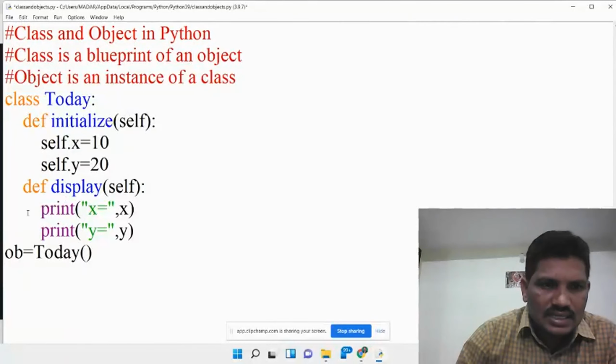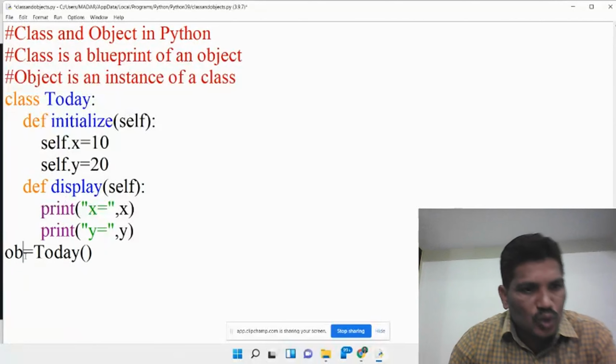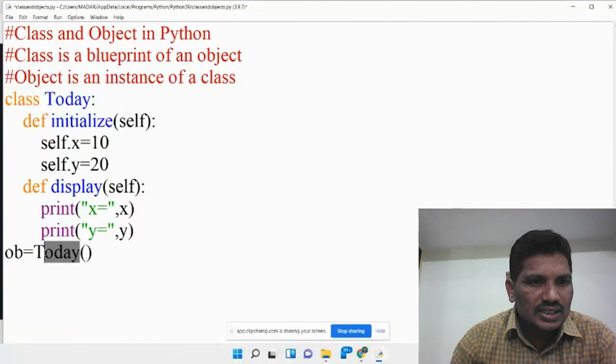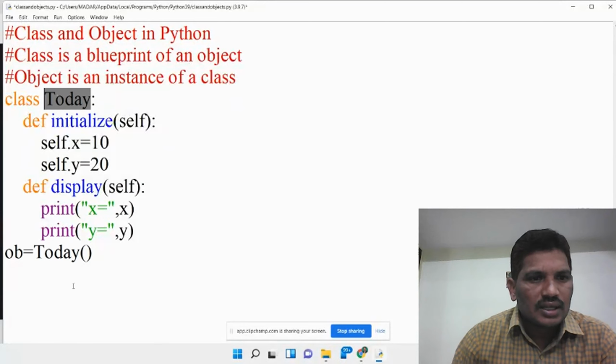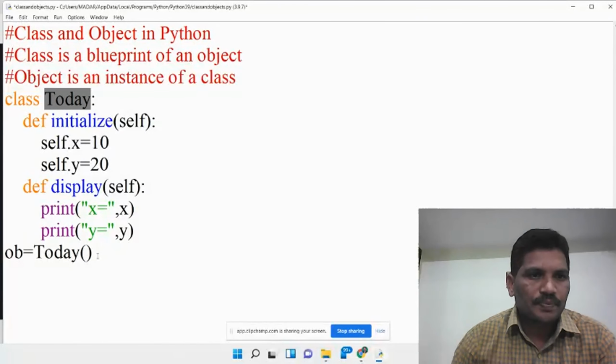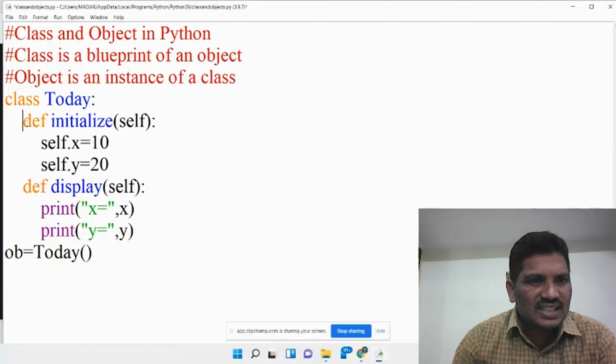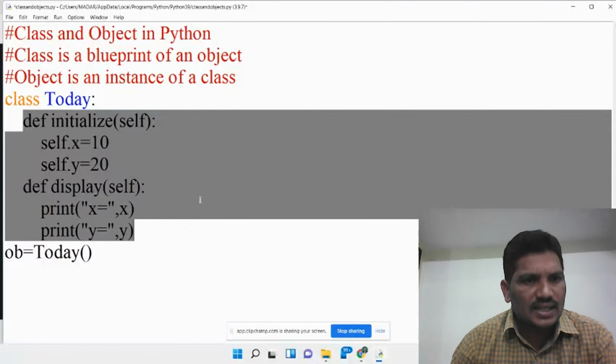Today is the class name. This ob is nothing but an object. What is the class name here? You can check it once over there. Today is the class name, and this is called the object. Then how do we access these members of a class? With the help of the object.